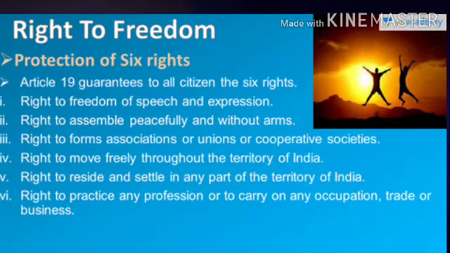Next is the right to practice any profession or to carry on any occupation, trade or business. Now this is very important, students, as we were seeing about the Varna system, right? They were not allowed to take up any jobs except what their parents were following. So according to this right, they have the freedom to choose any profession, any occupation, trade or business, whatever they want to. Again, it should be completely legal.